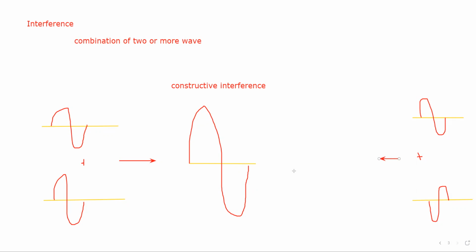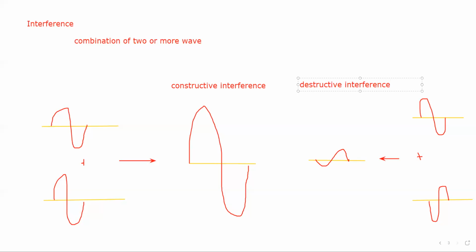When they reduce the effect of each other, this is also interference. This type might produce no wave, or a wave with a lower amplitude. We call this destructive interference.